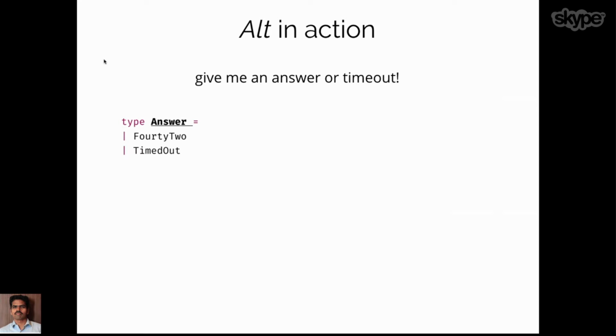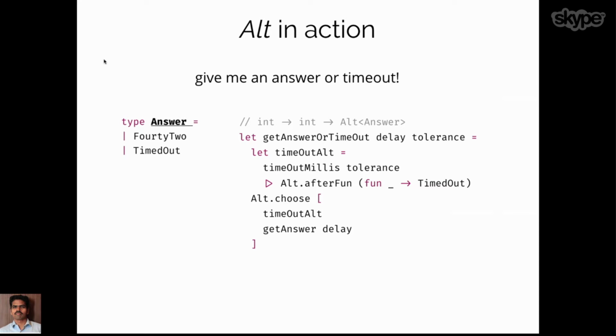Let's move on from this example, where we want an answer or a timeout. In this example, we no longer want to wait for the answer indefinitely. We want a response saying that the user sent a timeout: I don't tolerate this delay. This is another function which makes use of the existing function. In addition, it adds something called a new timeout, where it receives another parameter called tolerance.